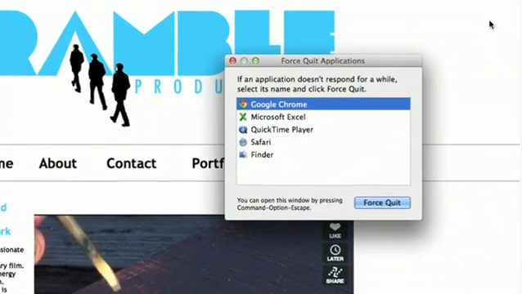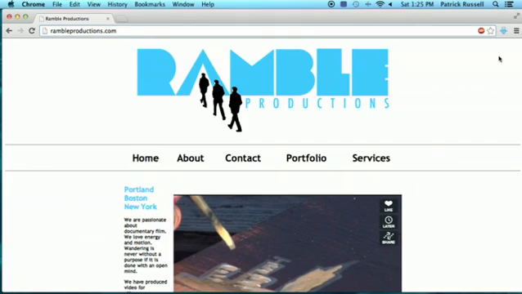Hi, I'm Ted. Today I'm going to show you how to check if an Excel session is running in the background. This is useful really not just for Excel, but for any time you want to see if a particular application is running at any time on your computer. So I'm going to show you how to do this on a Mac, and then I'm going to tell you how to do it on Windows as well.